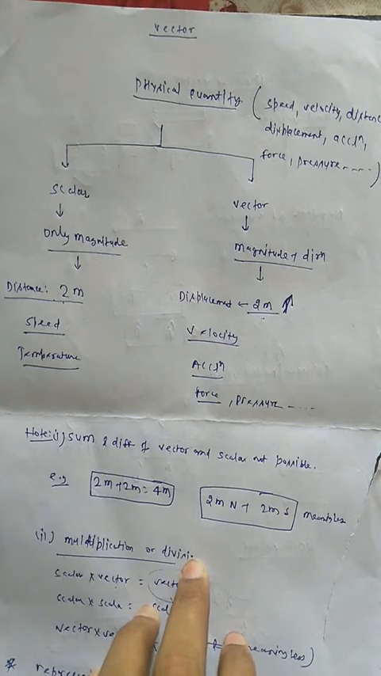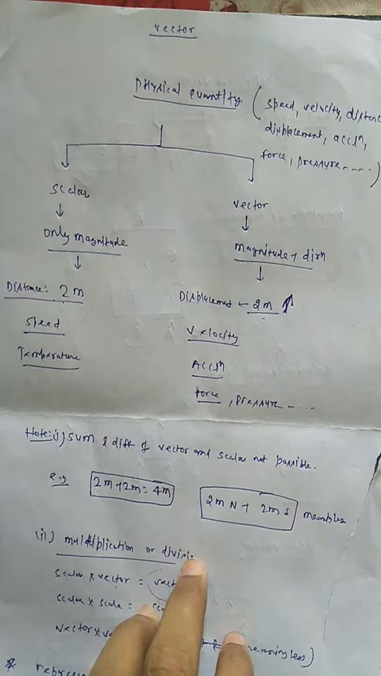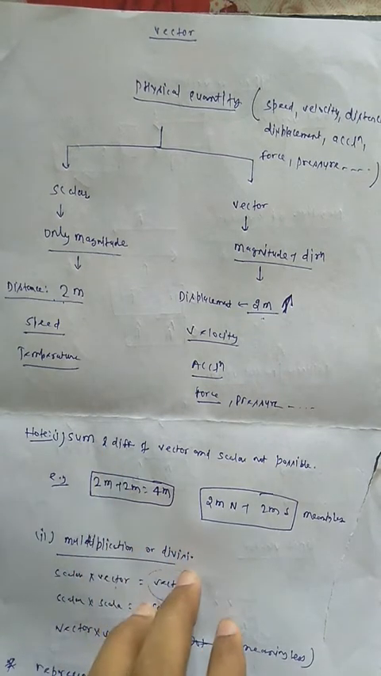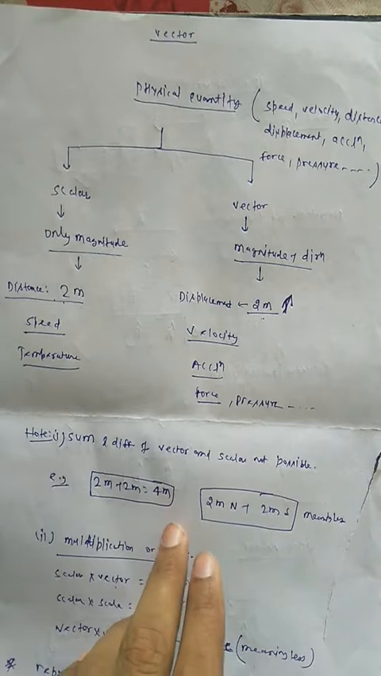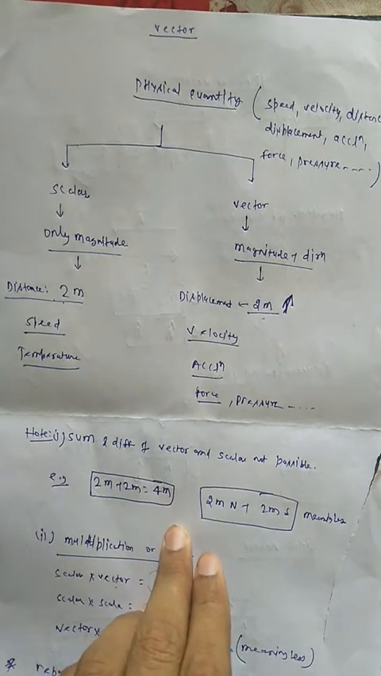Now we will study some important facts of vector quantities. The first point is that the sum and difference of a vector and a scalar is not possible. I want to say that we can either add two scalars or add two vectors, but we can't add a scalar and a vector because there is no meaning in adding them. How can we say 2 meter length plus 2 meter towards north? There is no significance. So sum and difference of a scalar and a vector is never possible.